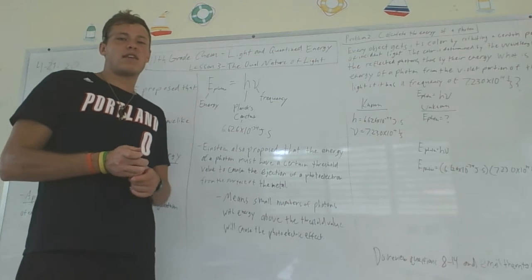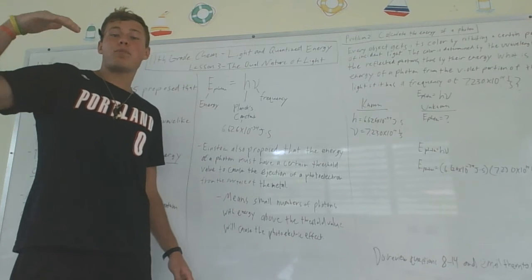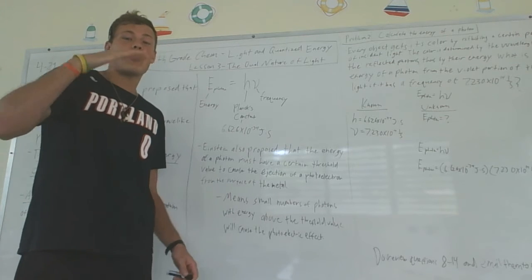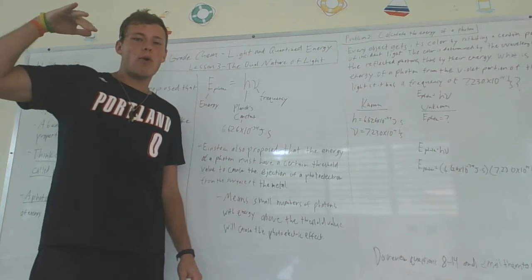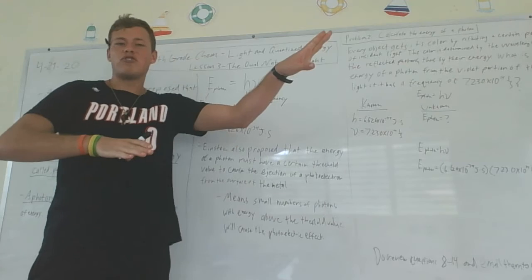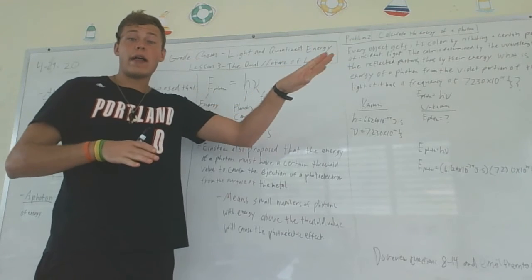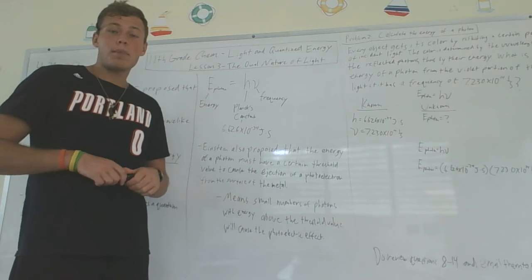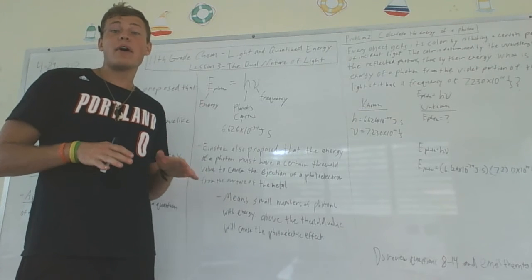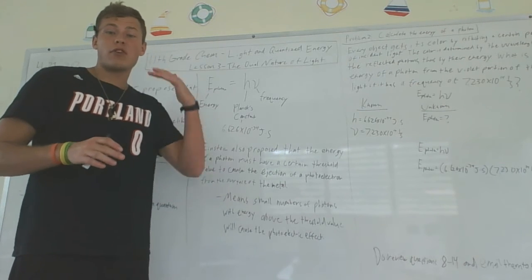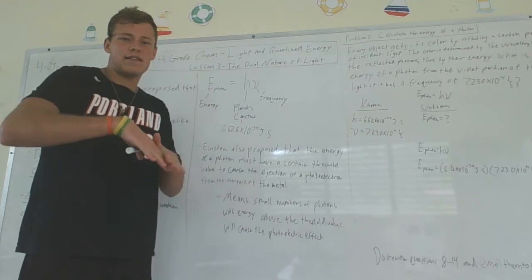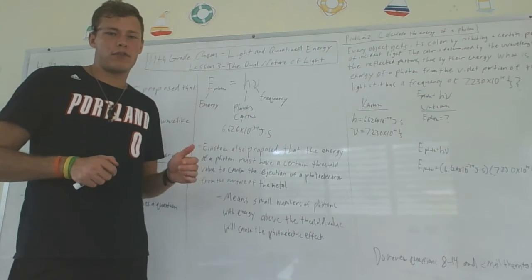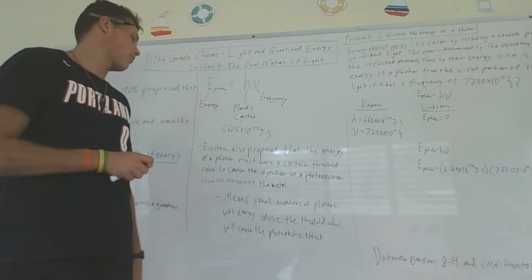What that means is if the light doesn't look very bright or isn't very strong, as long as it's at a certain frequency, it will hit the metal and the metal will eject the photoelectron. There can be not very many photons, but as long as they are above a certain frequency, they'll hit and eject photoelectrons, which is contrary to wave theory. That's why we had to come up with the dual nature theory.